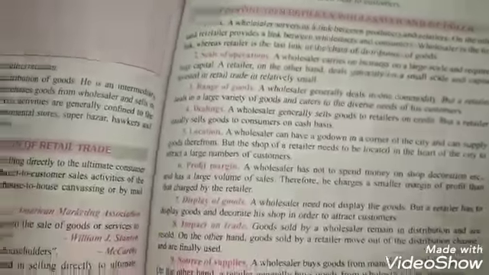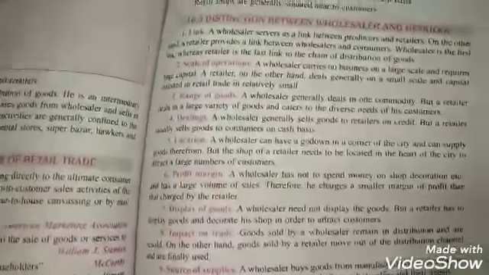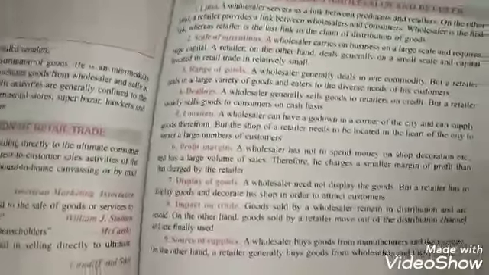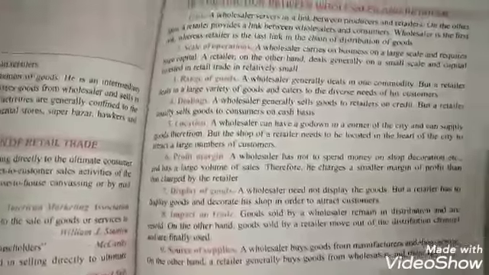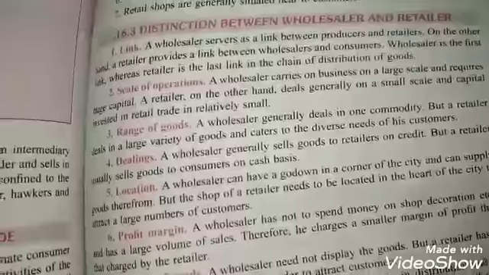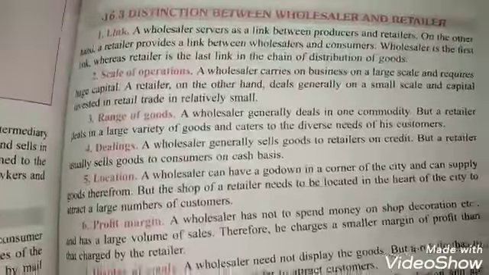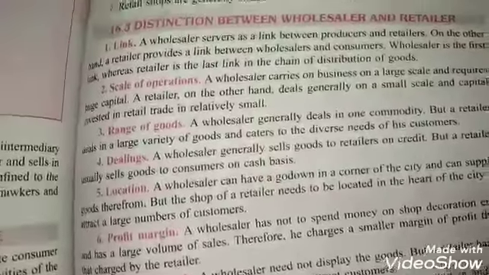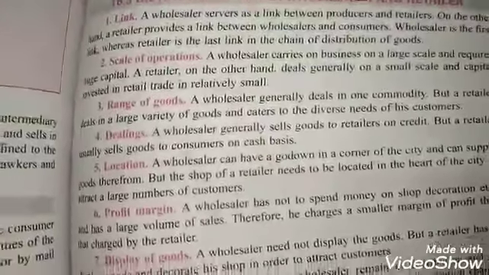Now let us discuss the distinction between the wholesalers and the retailers. First is on the basis of link. Wholesalers are the link between the producers and the retailers. On the other hand, retailers are the link between wholesalers and customers.